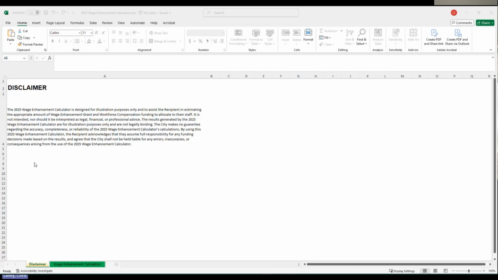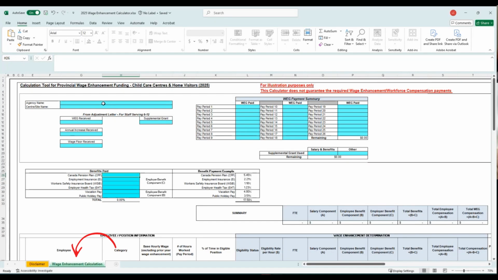And now we will take a look at the calculator tool and walk through each section of the sheet. It's important that you review the disclaimer tab and understand the terms of use. The wage enhancement calculator tool is designed for illustration purposes and to assist the recipient in estimating the appropriate amount of wage enhancement and workforce compensation funding to allocate to their staff. However, it is not intended to be legally or financially binding, and the results generated by the tool are not guaranteed by the city. So I'll begin working through the tool from the top down.